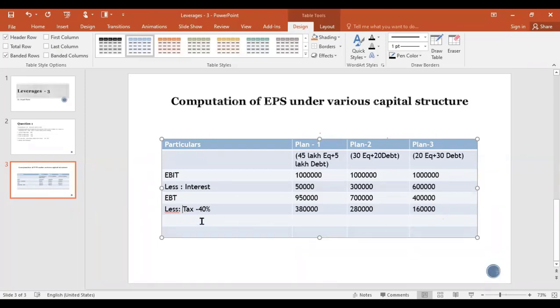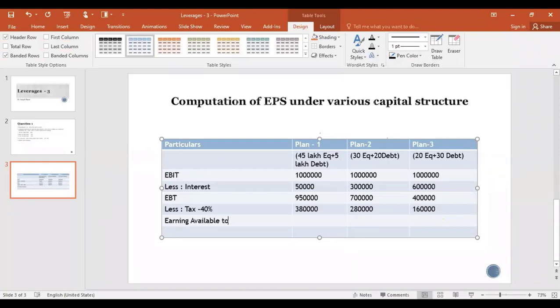What is the remaining called? It is called EAT, or earning available to the equity shareholders. We'll have to see now how much is the earning available to equity shareholders. 5 lakh 70,000.